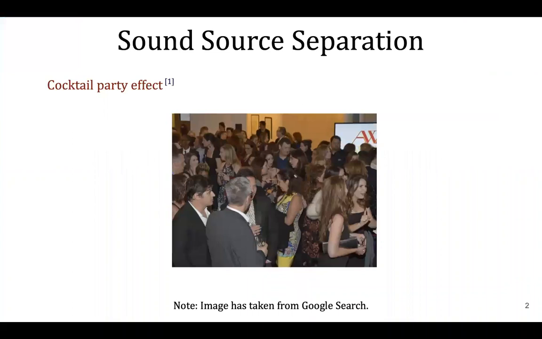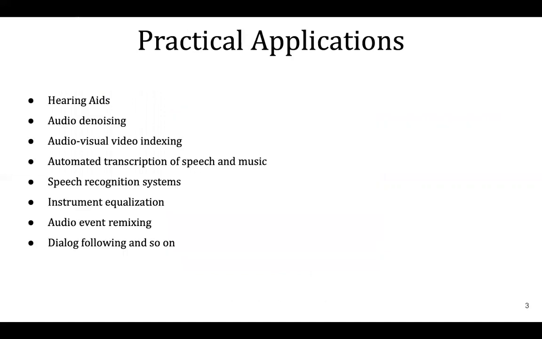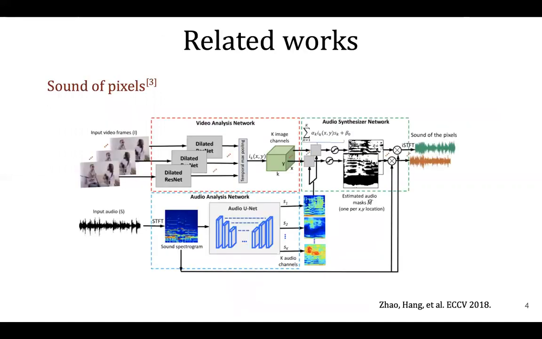Sound source separation is an important and well-defined problem which stems from an observation that one can attend to a single conversation even in a crowded room with many parallel conversations in progress. This phenomenon is known as the cocktail party effect. The cocktail party effect illustrates humans' innate ability to selectively attend to sounds from particular sources. Building automated systems that do the same is not only scientifically interesting but also has an endless set of practical applications ranging from audio denoising to speech recognition.